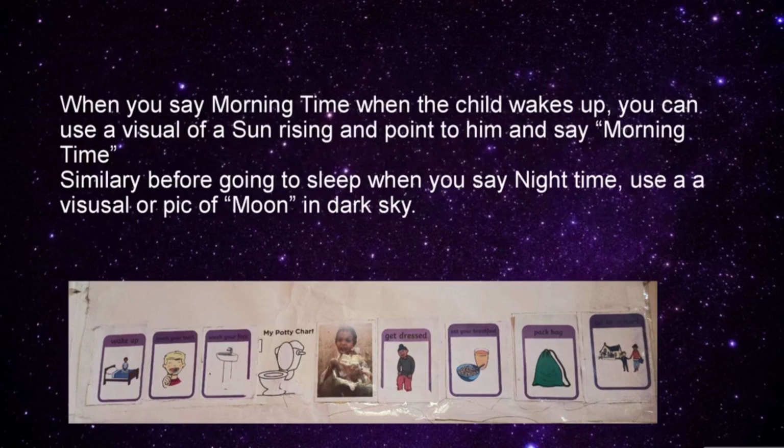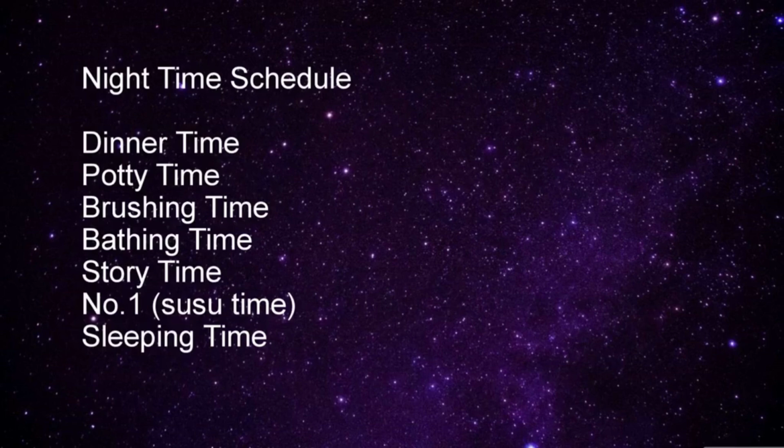Follow the same for other pics. When you say morning time, when the child wakes up, you can use a visual of a sun rising and point to the pic and then look at his eyes and say morning time. Similarly, before going to sleep, when you say night time, use a visual or a pic of moon in dark sky. So that way he knows this is night time and that is morning time. So that's how you teach the morning schedule.